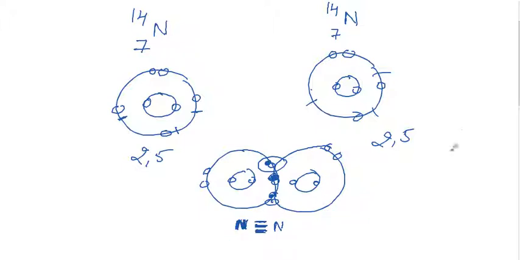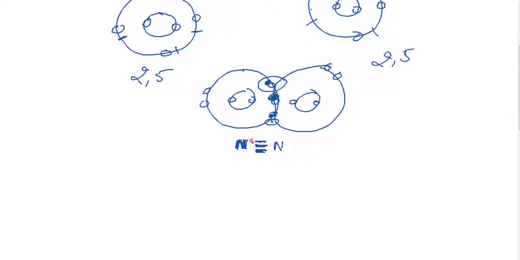So when you have covalent bonding between the same type of element, with the same type of element on both sides, this type of bonding is considered a non-polar covalent bond.